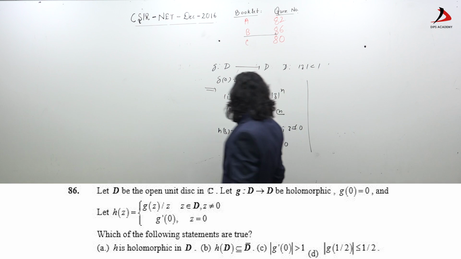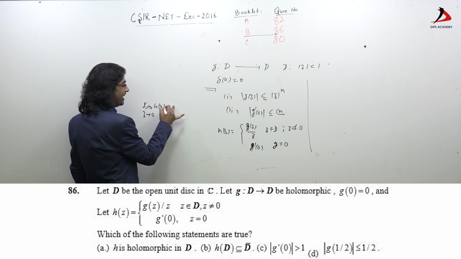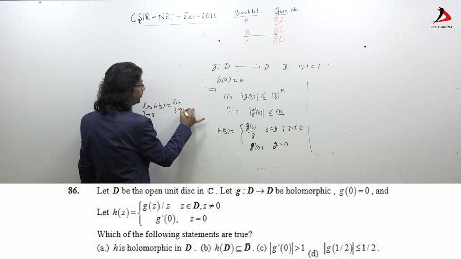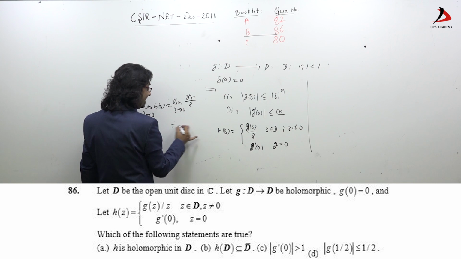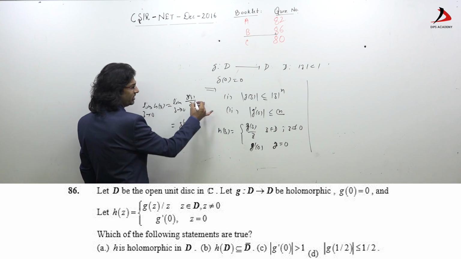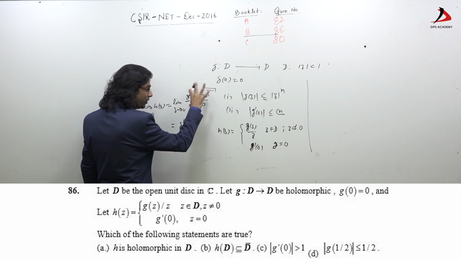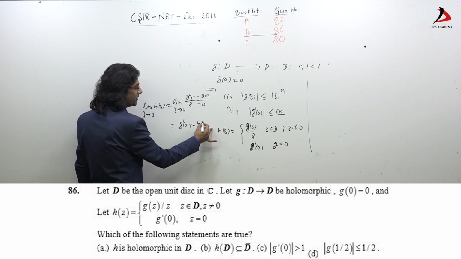But at 0, if we check the limit as z tends to 0, h(z) exists and it is equal to the limit as z tends to 0 of g(z) upon z, which is g'(0). You can find out that this is g(z) minus g(0) over z minus 0, and this is the value of h(0).